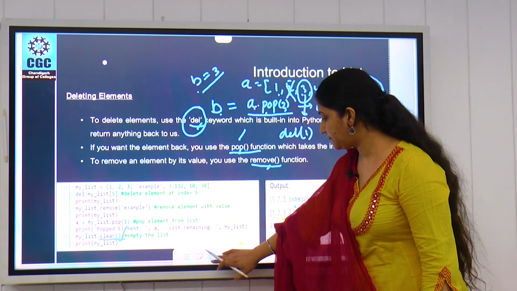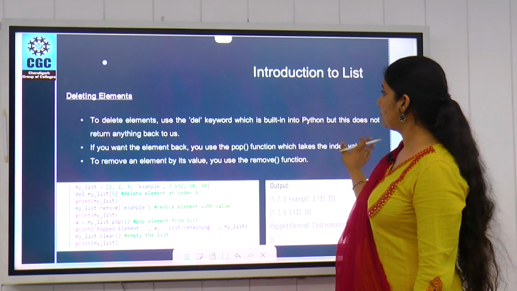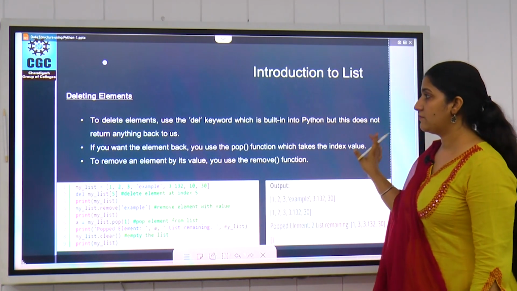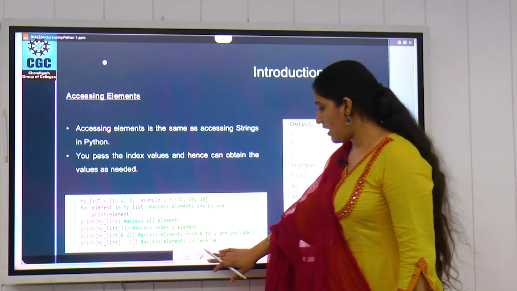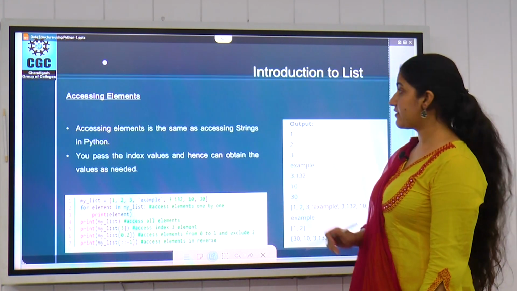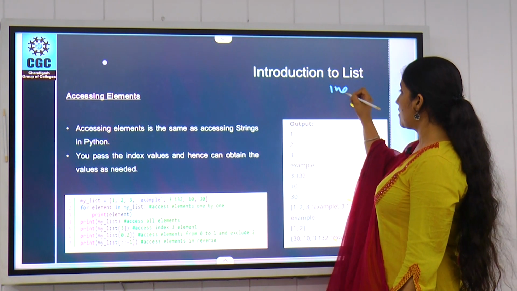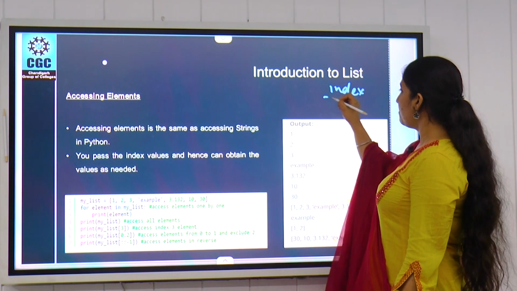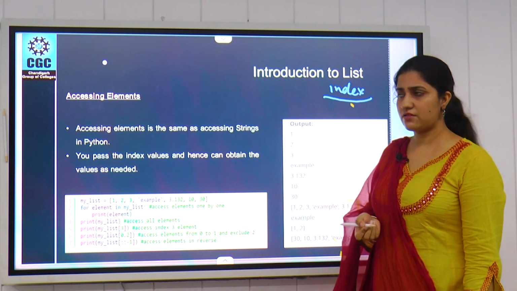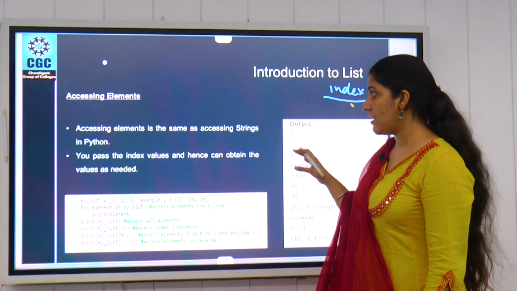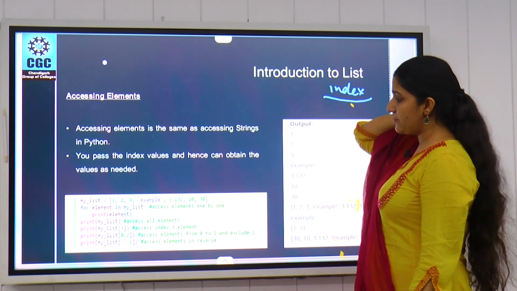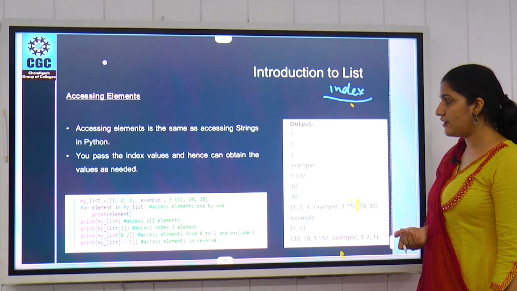Next we have accessing elements. As we know, we have already discussed the index values. These are the most important parameters, we can say, which are used to access our data elements. So we use index values to access our data in different ways.